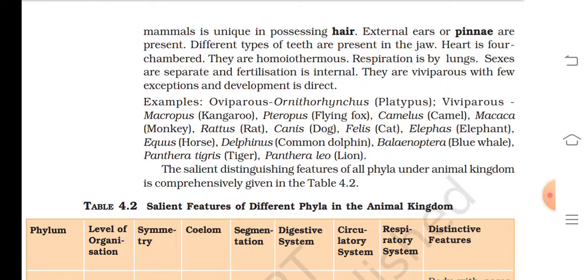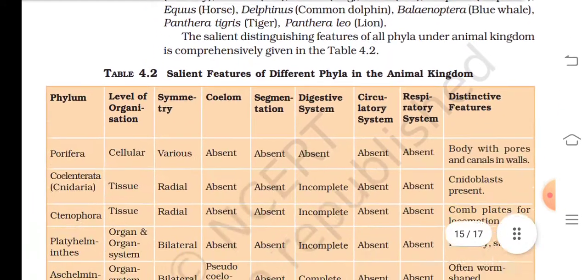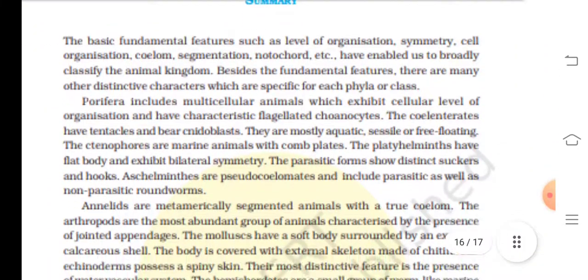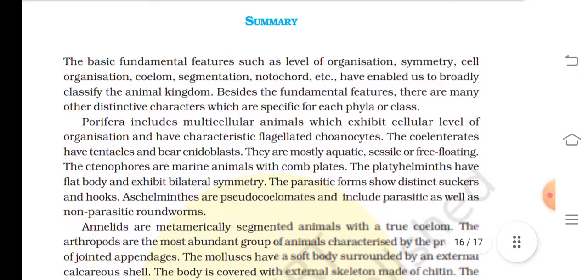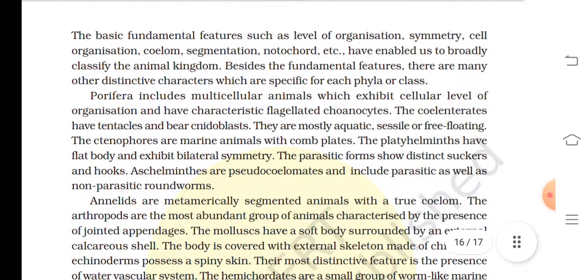Table 4.2: Salient features of different phyla in the animal kingdom. Summary: the basic fundamental features such as level of organization, symmetry, cell organization, coelom, segmentation, notochord, etc. have enabled us to broadly classify the animal kingdom. Besides the fundamental features, there are many other distinctive characteristics which are specific for each phylum or class.